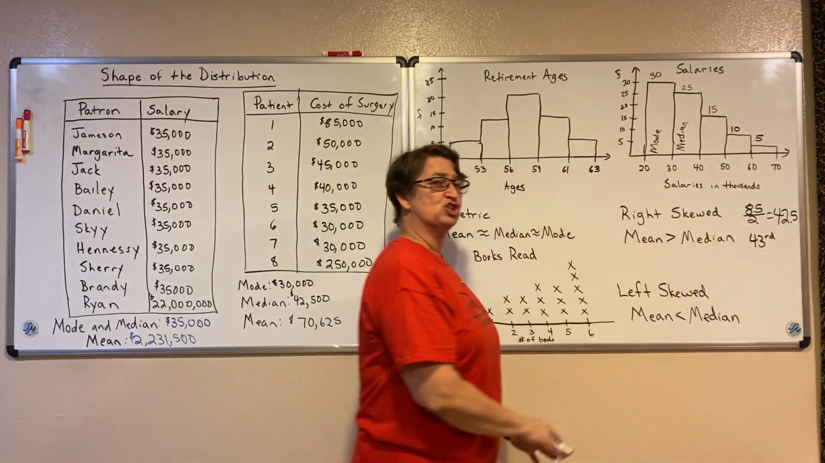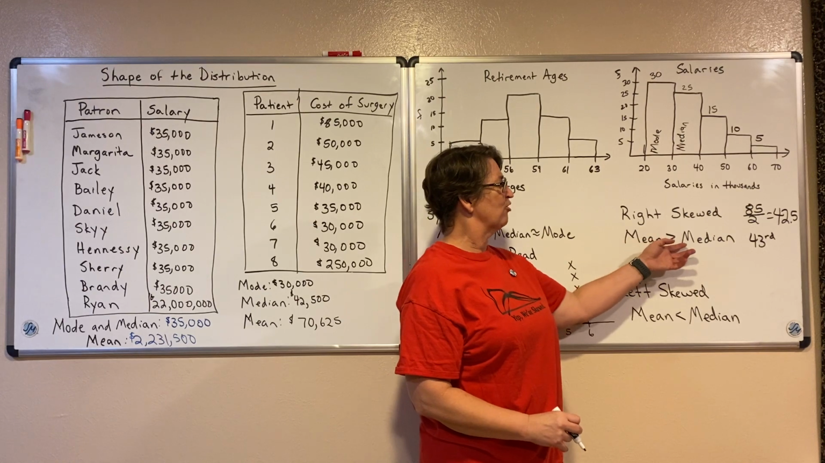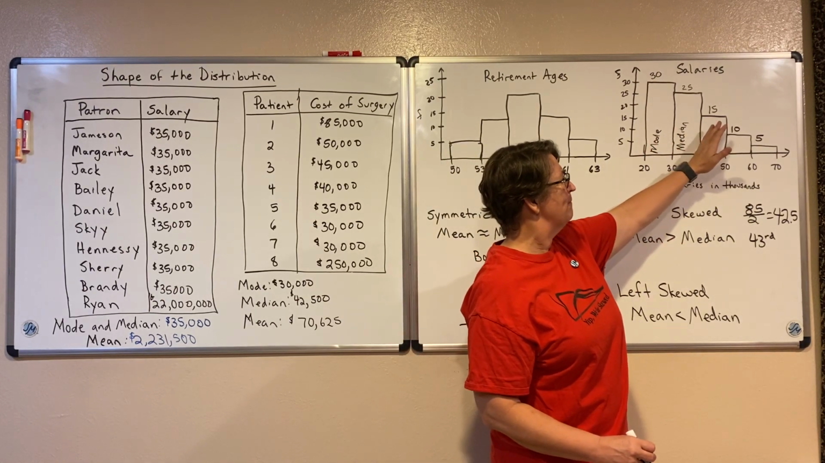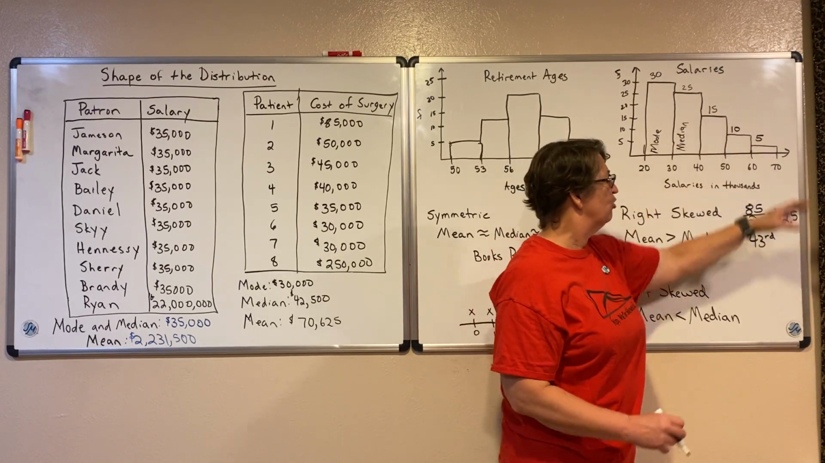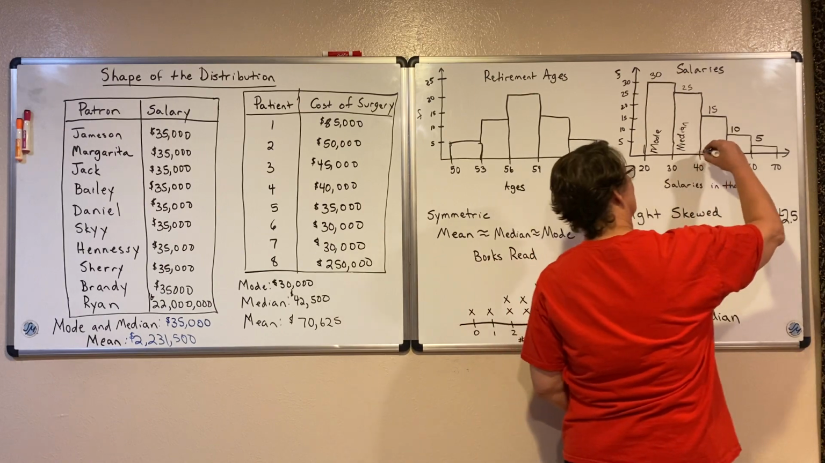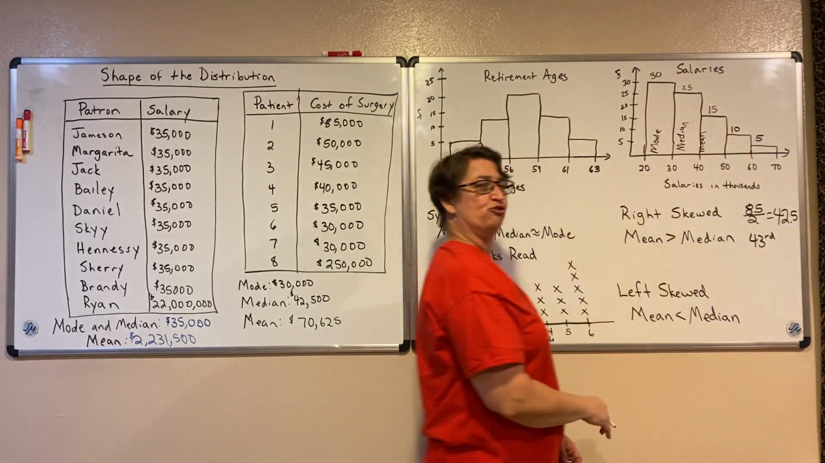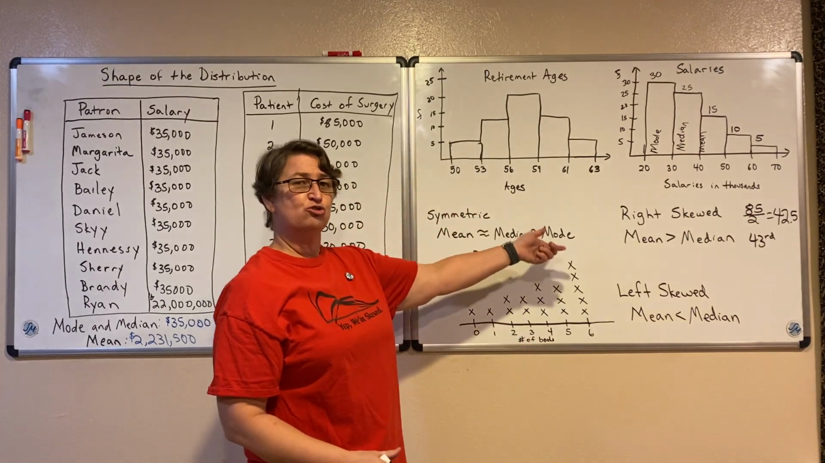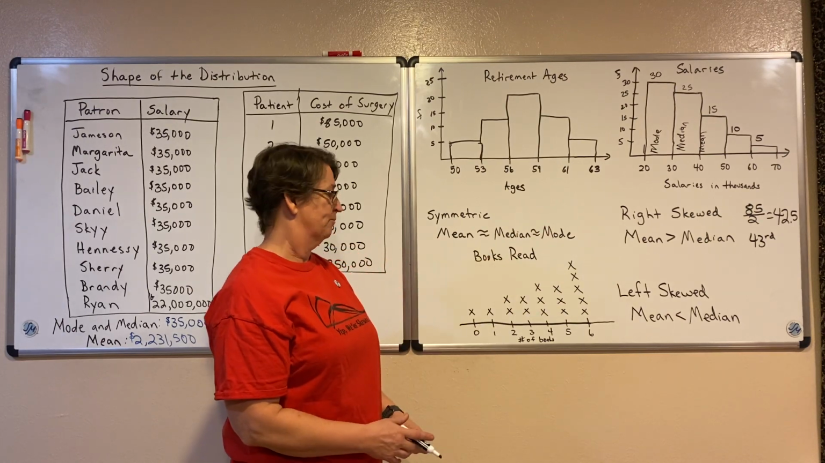And then from the shape, I know that my mean is going to be bigger than my median. So whatever my median is, my mean is going to be a little bit larger than that. It's being pulled that direction. So my mean is somewhere right in there, being pulled to the right as well. So that's how we can use that shape to help us find our mean, median, and mode.